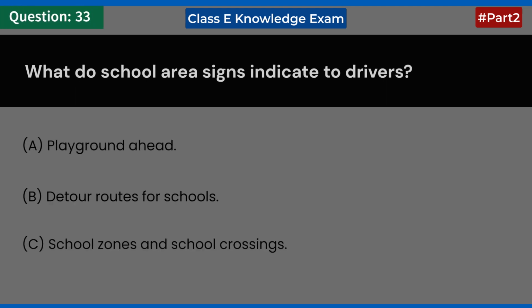What do school area signs indicate to drivers? A. Playground ahead. B. Detour routes for schools. C. School zones and school crossings. Answer C. School zones and school crossings.